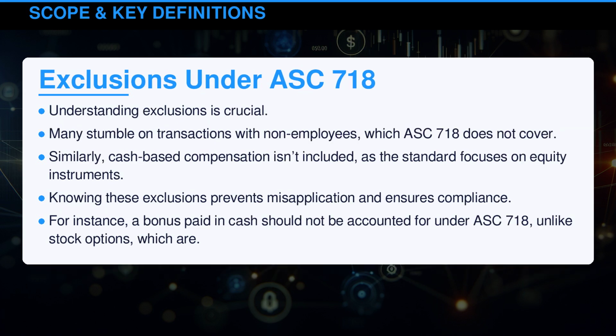Understanding exclusions is crucial. Many stumble on transactions with non-employees, which ASC 718 does not cover. Similarly, cash-based compensation isn't included, as the standard focuses on equity instruments. Knowing these exclusions prevents misapplication and ensures compliance. For instance, a bonus paid in cash should not be accounted for under ASC 718, unlike stock options, which are.